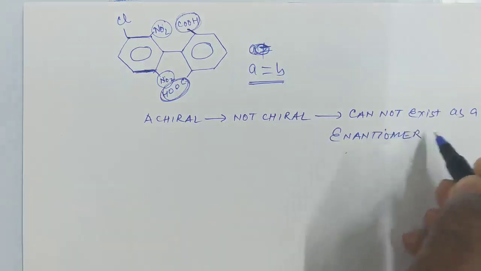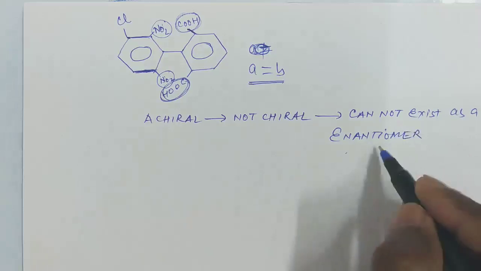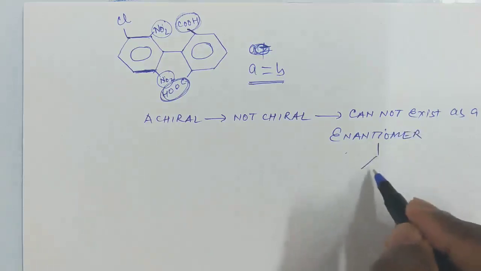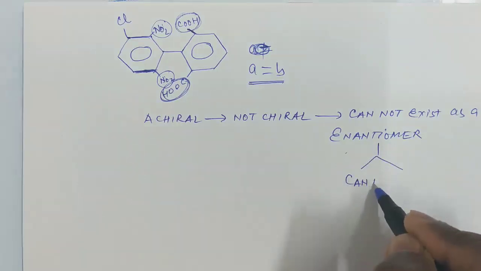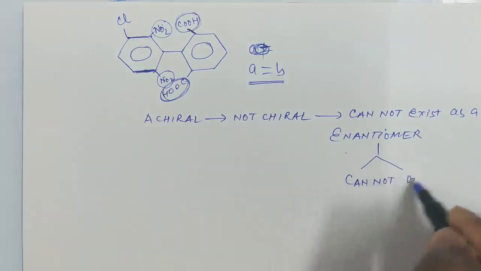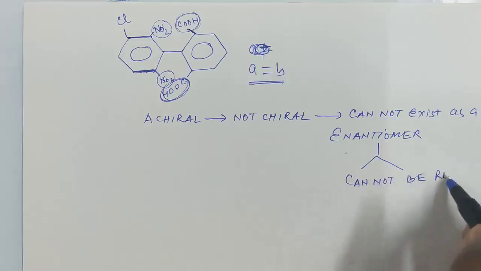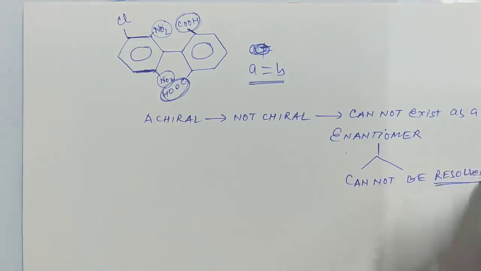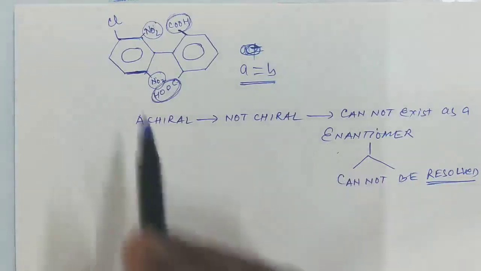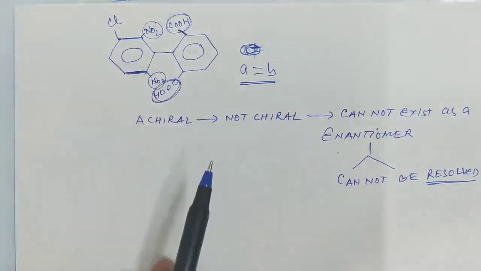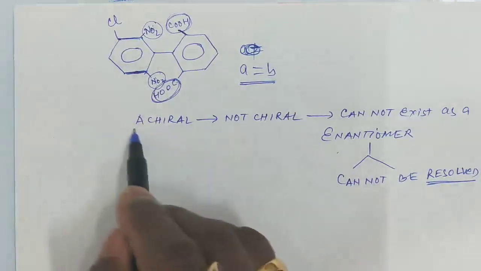Enantiomer, right? And if it is not an enantiomer, it cannot be resolved. Cannot be resolved. So the molecule is optically inactive.